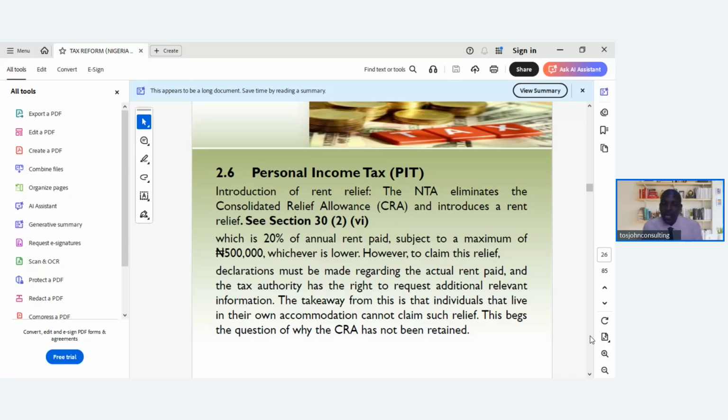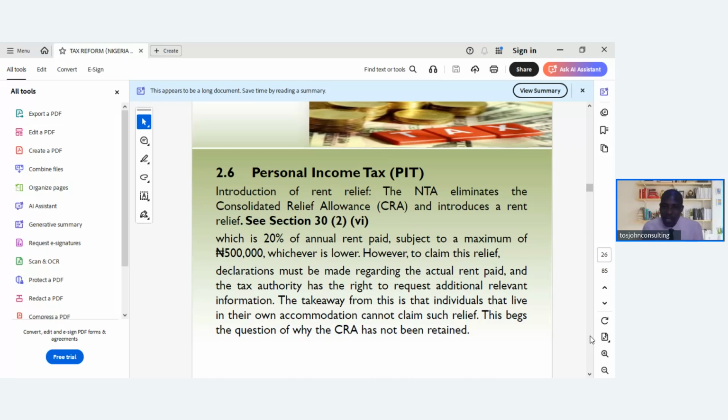So this is where your documents and information are very important in keeping it, so that anything that will need to be verified, you can present it for verification to claim your relief. The takeaway from this is that individuals that live in their own accommodation cannot claim such relief. So you can see now, if you are living in your own accommodation, sorry, you cannot get this relief allowance.